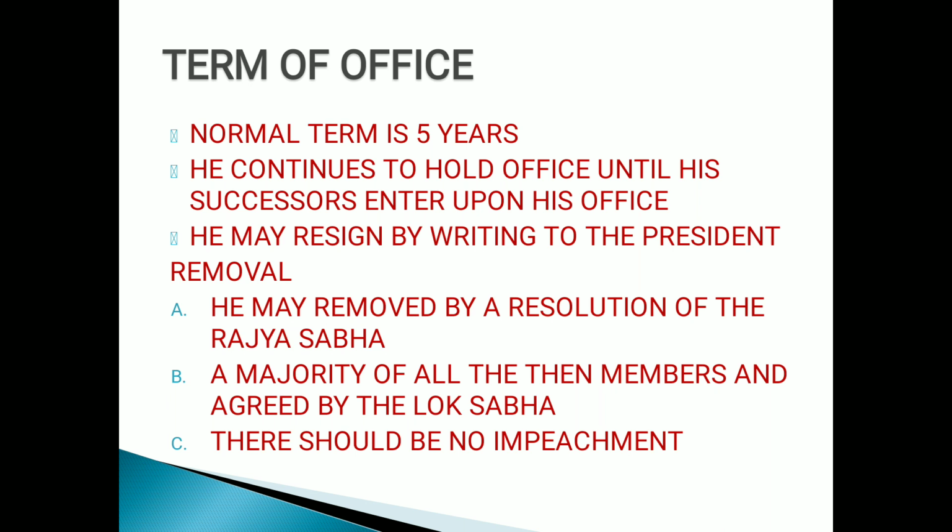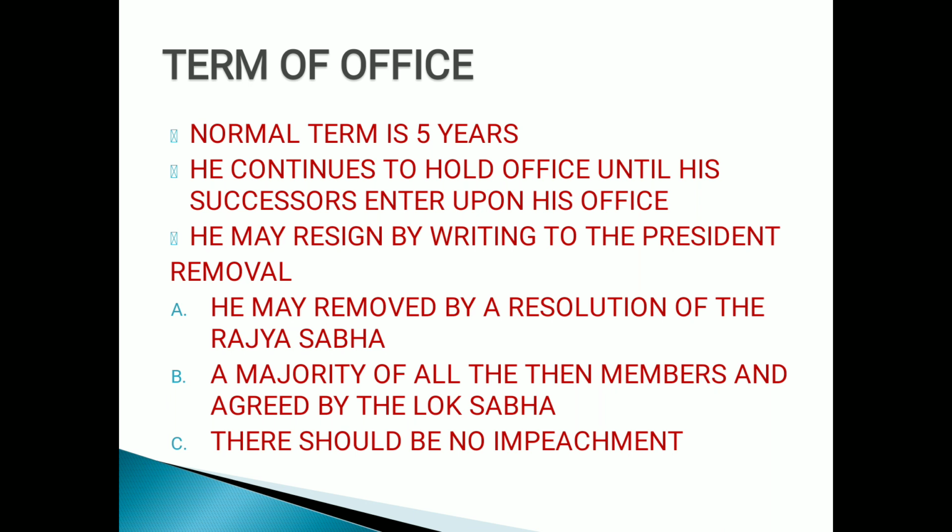Now, how the removal takes place, children. If you remember the previous videos, I have already explained that the removal of the president of India is called impeachment. Impeachment can be done by any house with 2/3 majority, and approved by the same majority in the other house. But here, always remember, vice president impeachment never takes place. The Constitution prohibits the impeachment of the vice president of India.